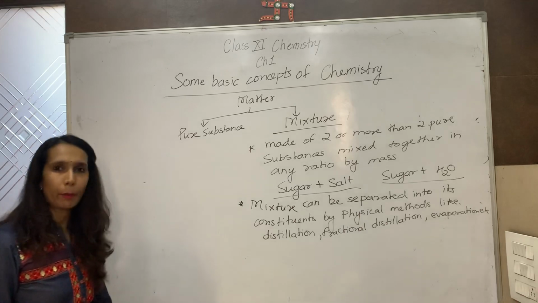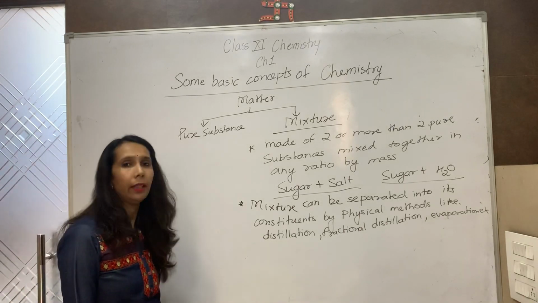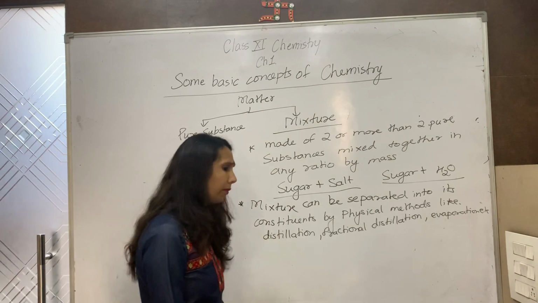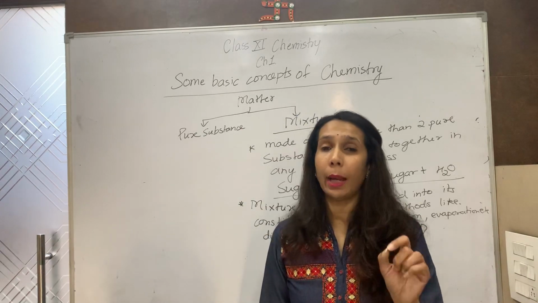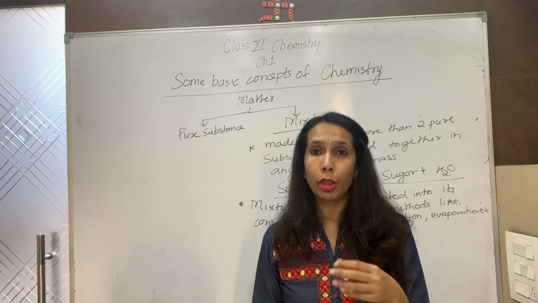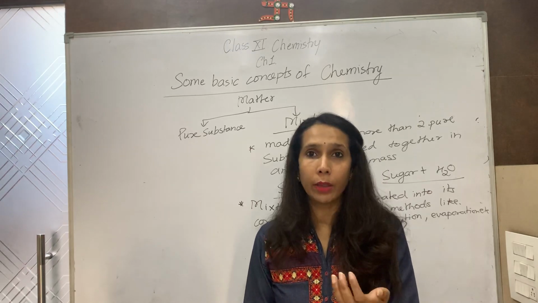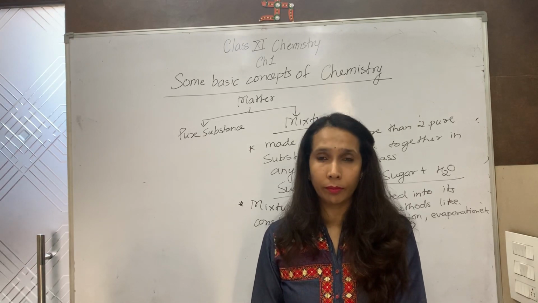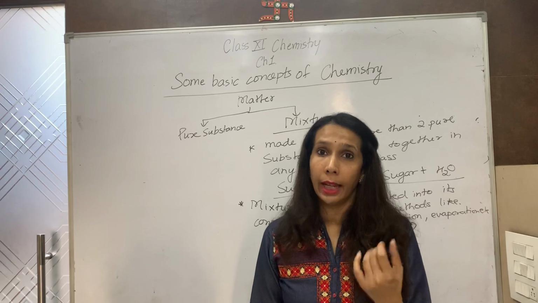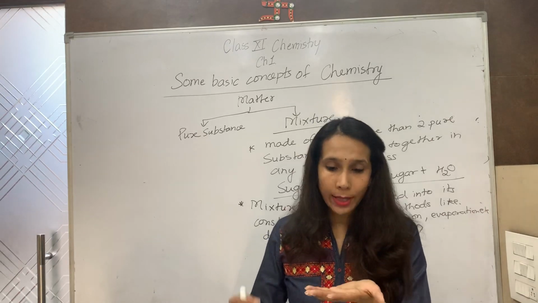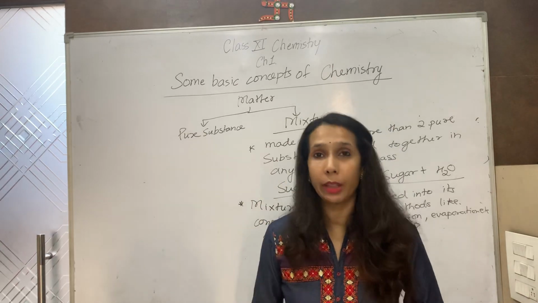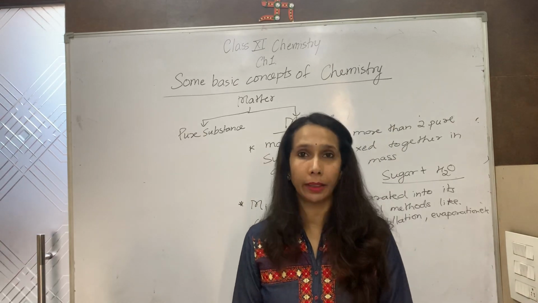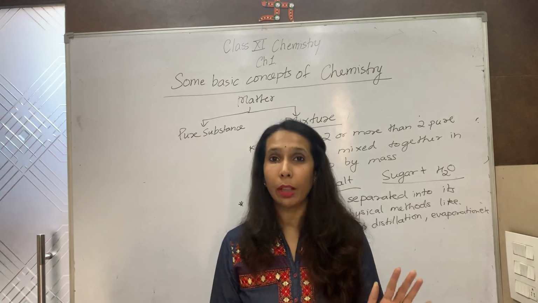I just give you a simple example. If I mix different type of pulses, suppose yellow dal I mix with green dal and black dal, I form a mixture. If I want to separate the constituents, I can see them and I can pick them up. So simply by picking, I can separate the constituents. That is a physical method. You don't require any chemical reaction for it.